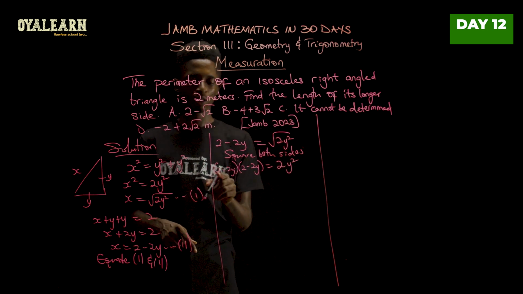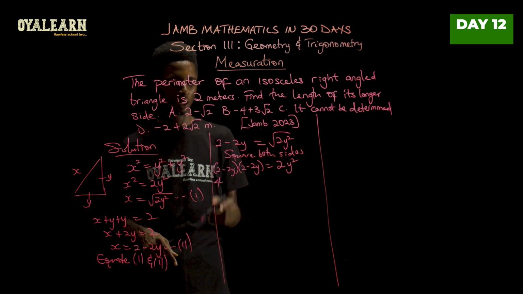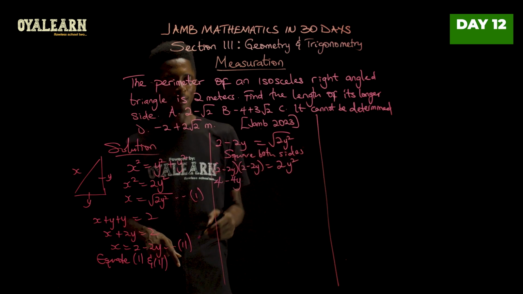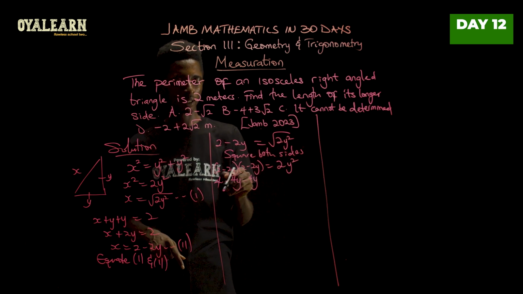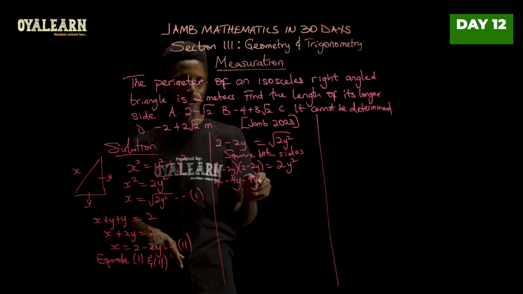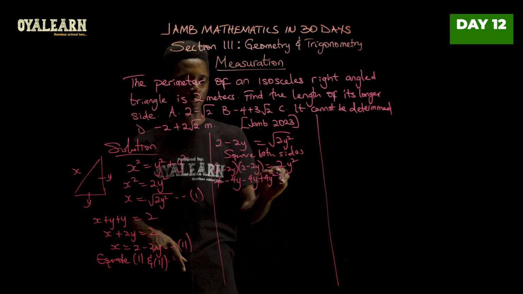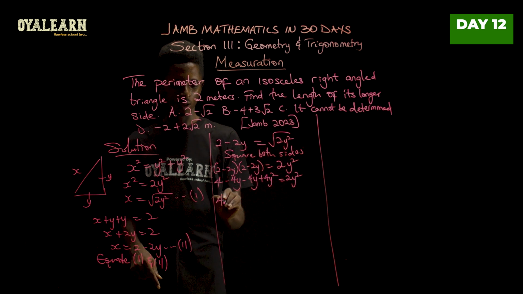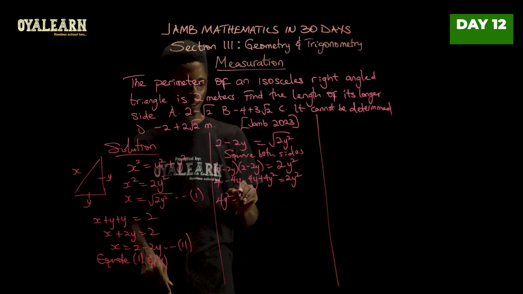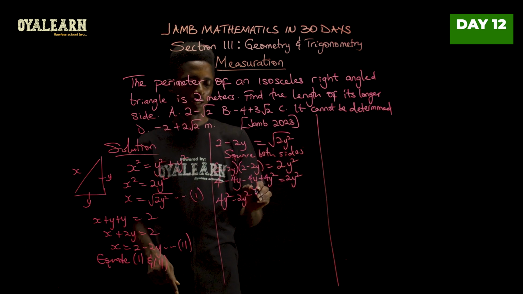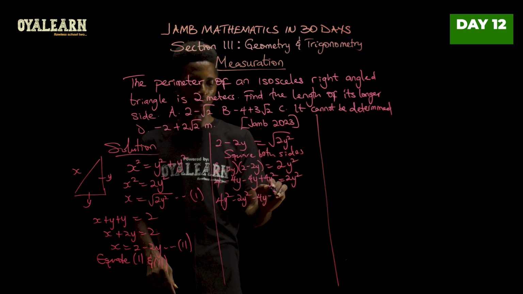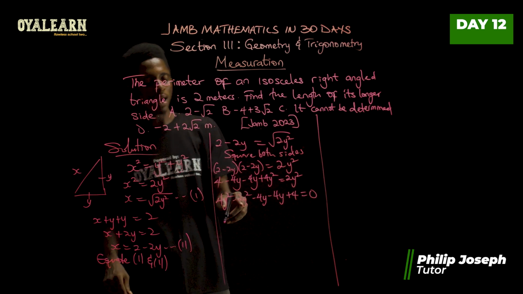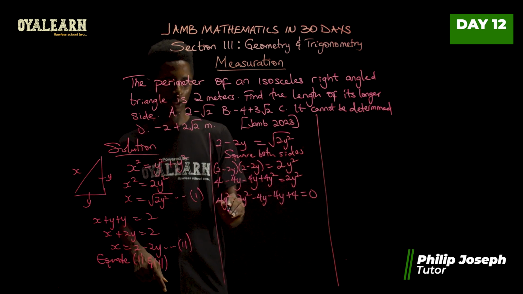Now expanding this, 2 times 2, 4. 2 times minus 2y, that's minus 4y. Minus 2y times 2, minus 4y. Minus 2y times minus 2y will give us plus 4y squared equals 2y squared. Collect like terms. 4y squared, this coming here, minus 2y squared. And then we have minus 4y plus 4, so all equals 0. 4y squared minus 2y squared will give us 2y squared.